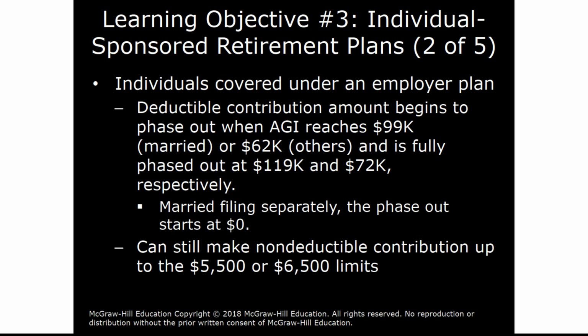For individuals that are covered under an employer plan, generally there's a limit to the amount you can contribute to deductible plans like a traditional IRA, and these limits are phased out based on adjusted gross income. So, for example, if someone had a traditional IRA, then the deductibility of those contributions would phase out when AGI reaches $99,000 for married and $62,000 for others. They would fully phase out, that is to say, none of the contributions would be deductible, when married filing joint taxpayers reach $119,000 in adjusted gross income and $72,000 for others.